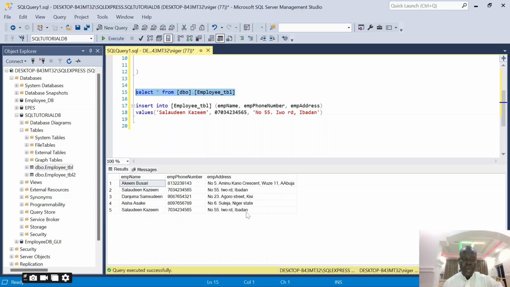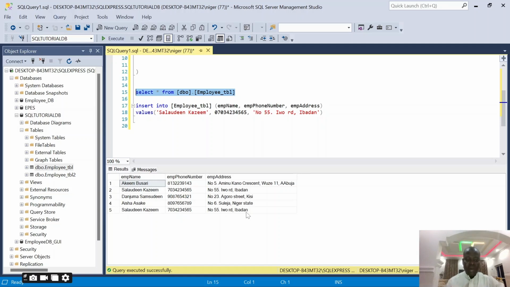The database is not complete because we didn't put an ID into our table. The ID is the only thing that will uniquely identify them, and it's the ID that will not allow duplicates in your table. It will not allow the same record to be repeated, because even if they bear the same name, at least the ID will differentiate them. It's possible you have one Bello staying in Abuja and another Bello staying in Niger State, but both of them bear Bello. So how do you differentiate the Bello staying in Abuja from the Bello that stays in Niger? You can use the ID to differentiate the two of them.